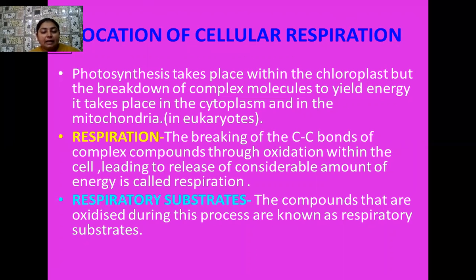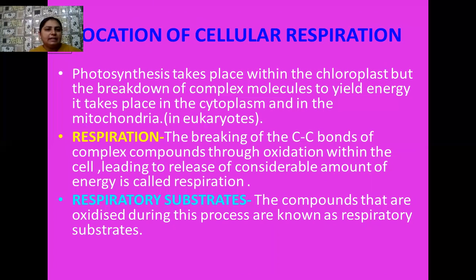But in the reaction of respiration, what happens? These macromolecules, which are actually the photosynthates, break down in the presence of oxygen, whether a limited amount of oxygen or plenty of oxygen. And when the bonds present between these macromolecules undergo breakage, a large amount of energy is released.